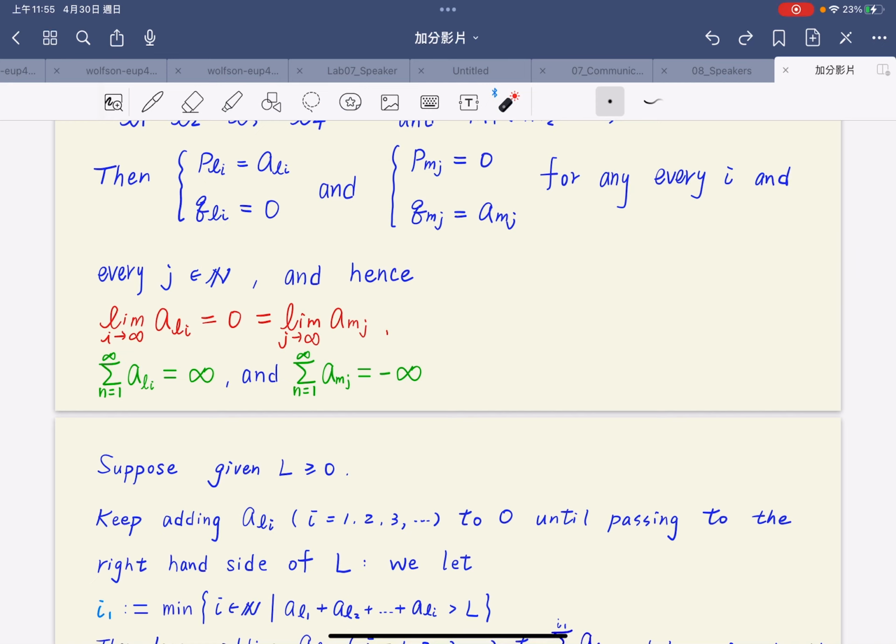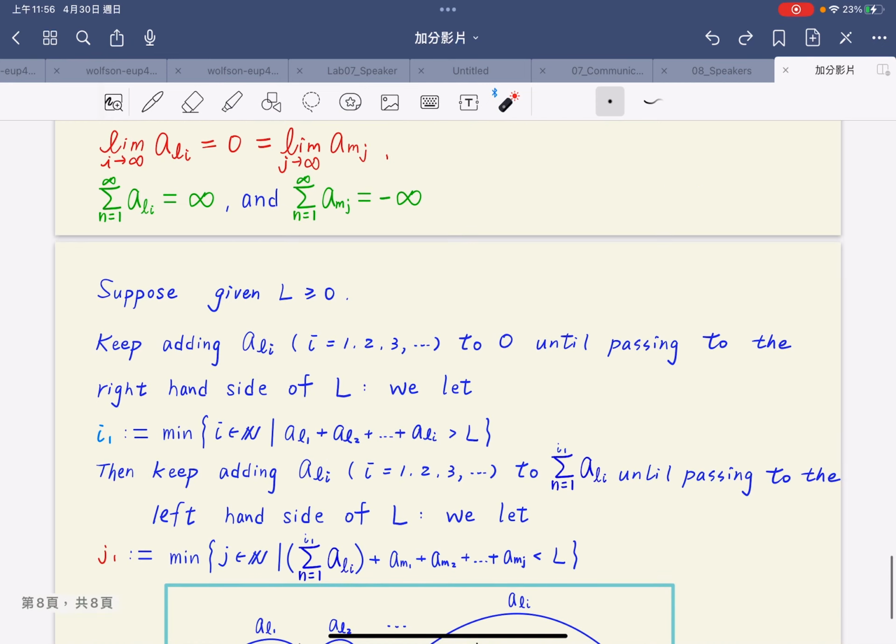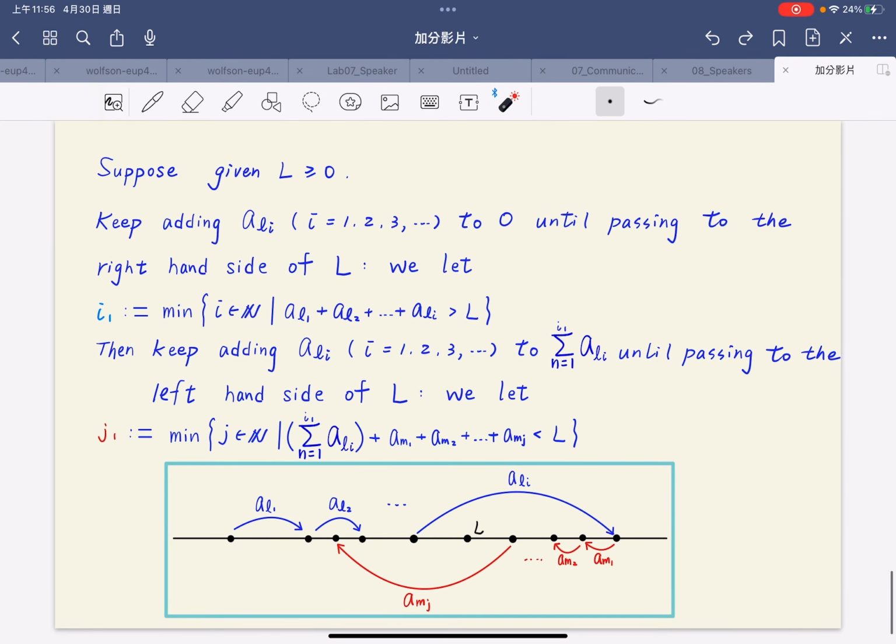Suppose we are given an arbitrary real number L larger than 0. We keep adding a_{l_i} starting from 0 until passing to the right-hand side of L, as in the picture.